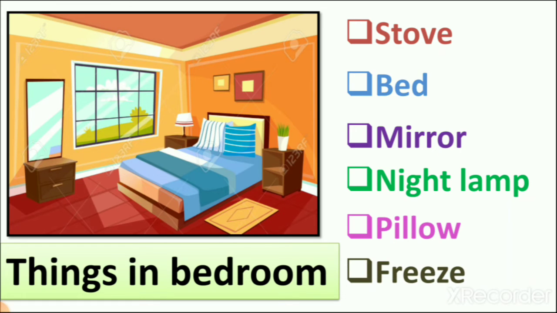Now you tell me which things you can see here. You can see here stove for cooking. Yes or no? No. You can see here bed for sleeping. Sky color bed. Yes or no? Yes. So what we do? We tick mark the bed and we underline it. Then next, mirror for getting ready. Yes. So we tick mark it and we underline it.